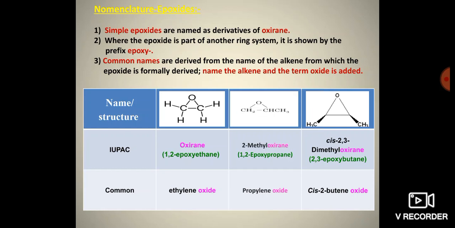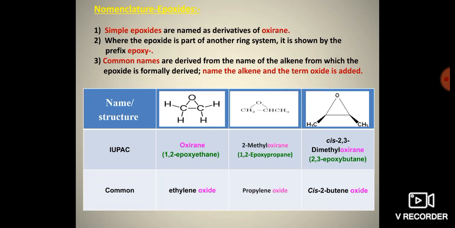2,3-epoxy butane. For the common system, the first structure is named as follows: we first use the name of the alkene and then oxide is added. Hence, the first structure we name as ethylene oxide, because there are 2 carbon atoms, that is ethene. So ethylene oxide.